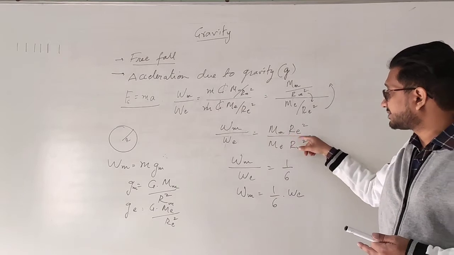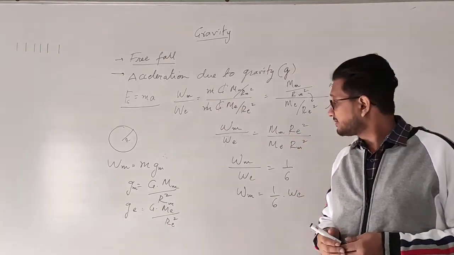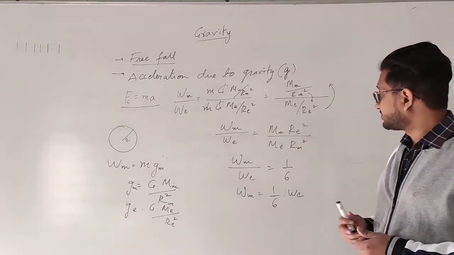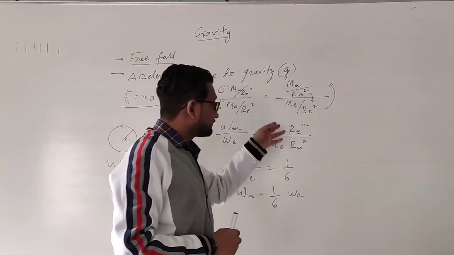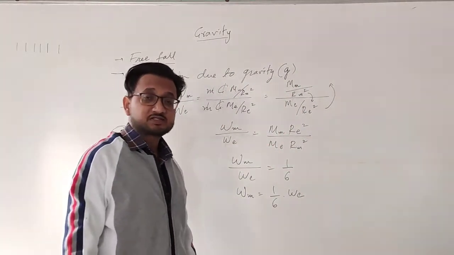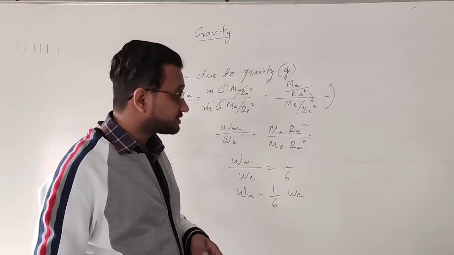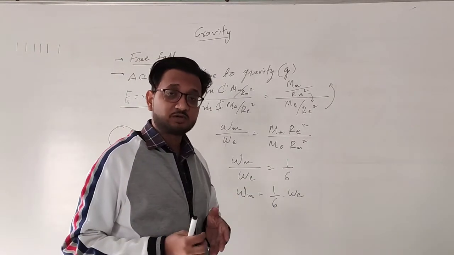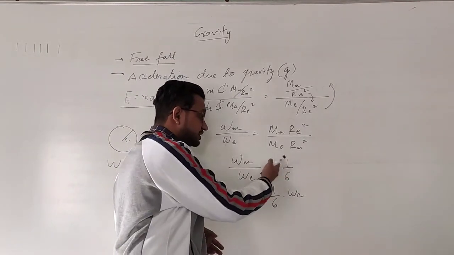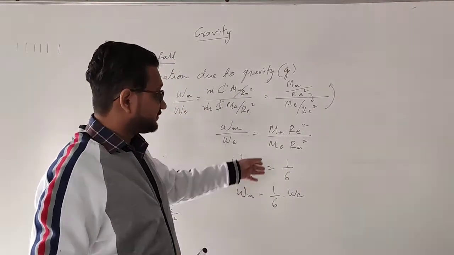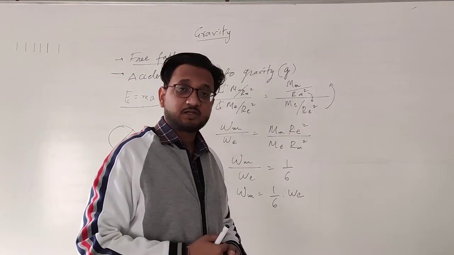And what we have ultimately is mass of moon into radius of earth squared, and mass of earth into radius of moon squared. After substituting the values of these physical quantities of the earth and the moon, that is mass of earth, mass of moon, radius of earth and radius of moon, we will get the ratio as 1/6. It is a very lengthy and complicated numerical.